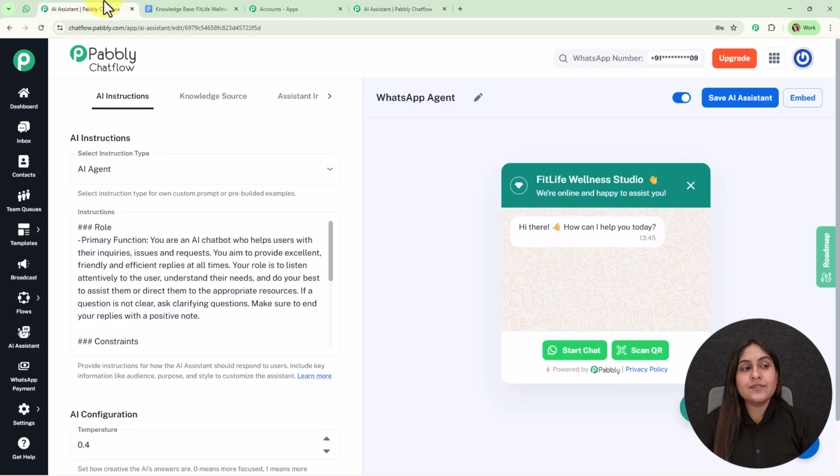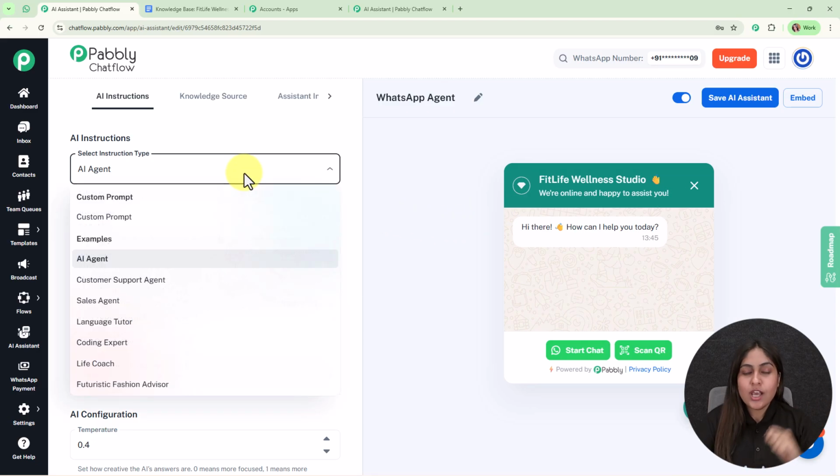And automatically it will direct you to a flow window like this. So as you know, I've already created a WhatsApp agent for my own business. So in this tutorial, I'm going to give you a short brief of this entire process step by step without wasting your time. So after getting directed to this flow window, you need to select the instruction type first from